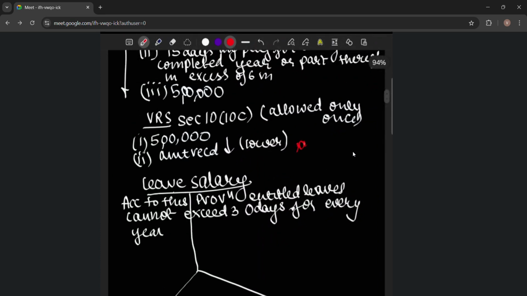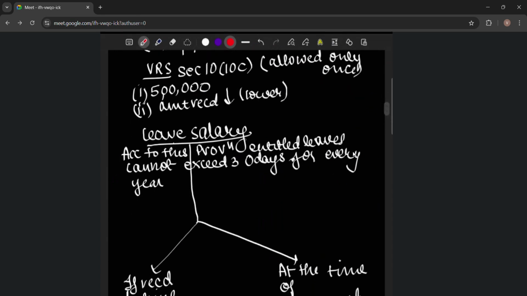Then he works under another employer for 5 or 6 years. There, if he gets any amount, then that amount will be wholly taxable because he has opted for VRS earlier. It is only available once in a lifetime.